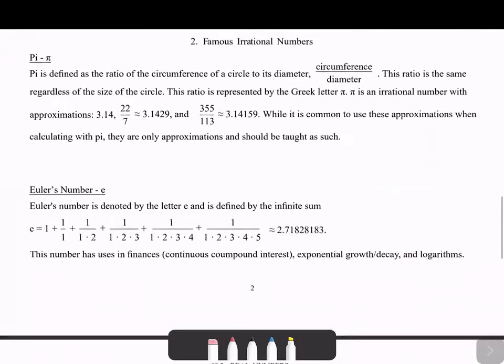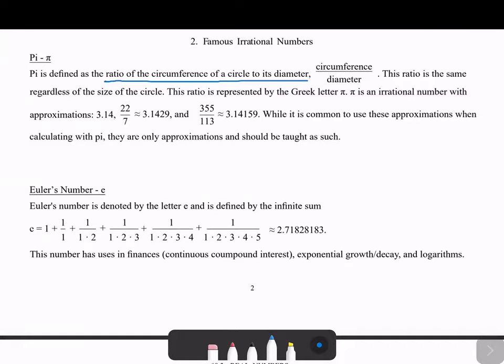Okay. So the first one, pi. Pi is defined as the ratio of the circumference of a circle to its diameter. So it's always going to be this fraction, circumference over diameter. For any circle, this ratio is going to be the same. That's what made people first interested in pi, that they noticed that if we had a circle with a diameter of 1, then the circumference was going to be 3.14-ish.